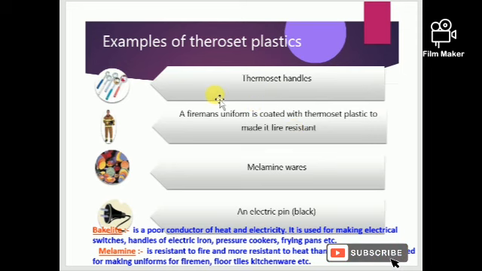Some more examples are there. Thermostat handles, uniform of firemen, again made up of thermosetting plastic, melamine wares, kitchenwares especially, they are made up of melamine, a type of thermosetting plastic, and electric pins, plugs, sockets. So let us study about bakelite and melamine in brief.